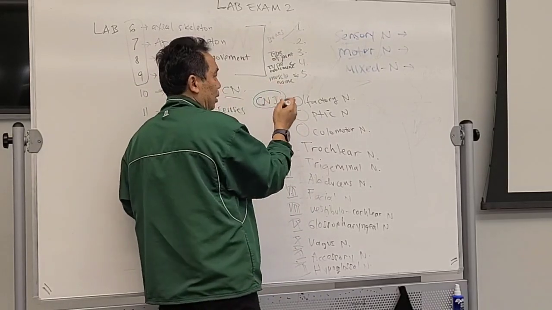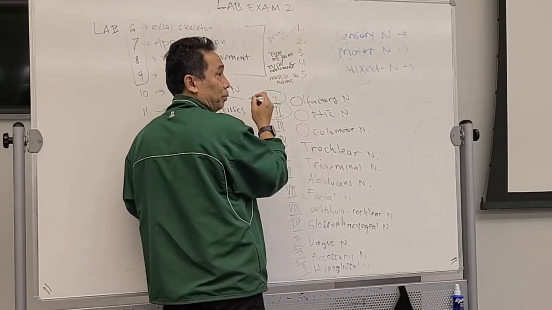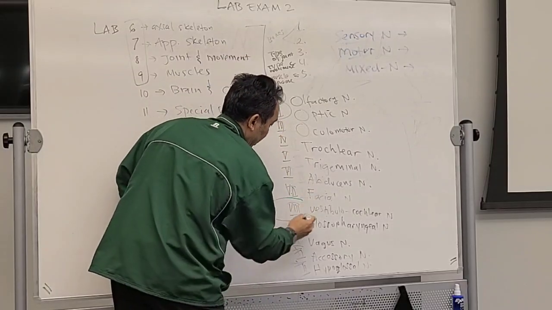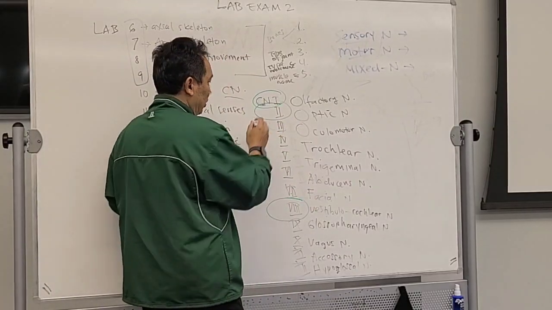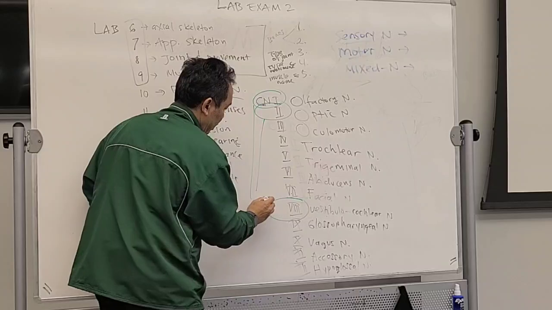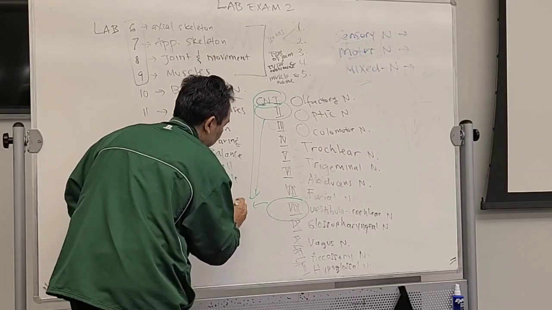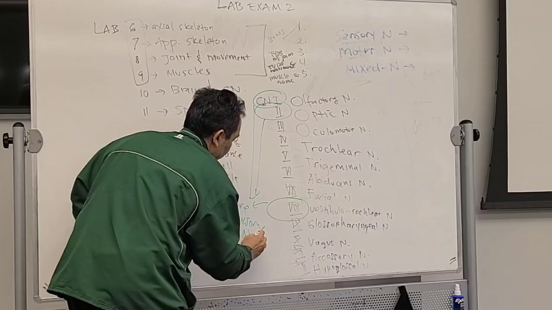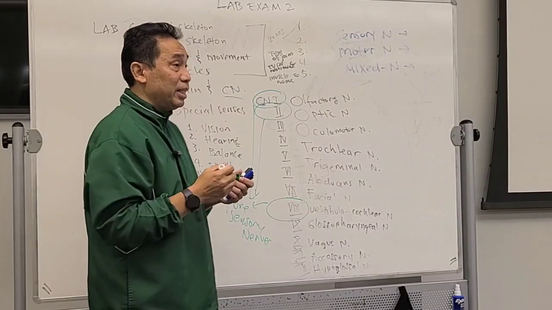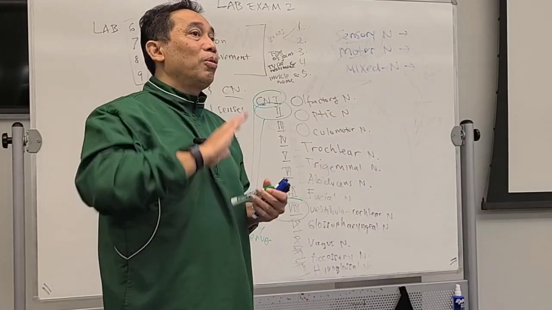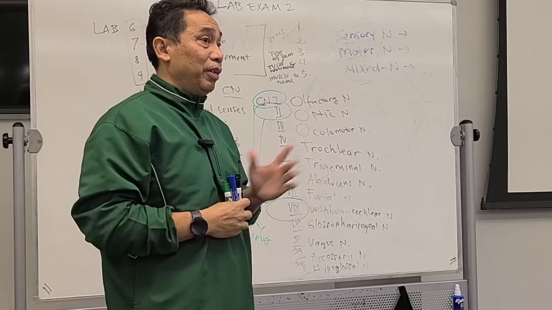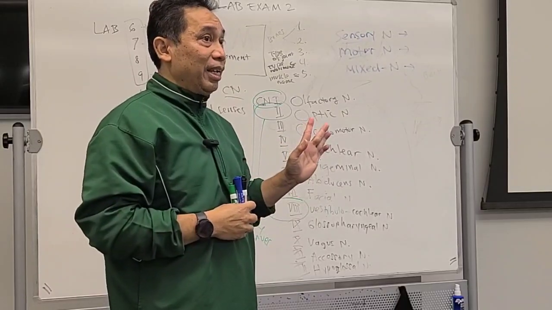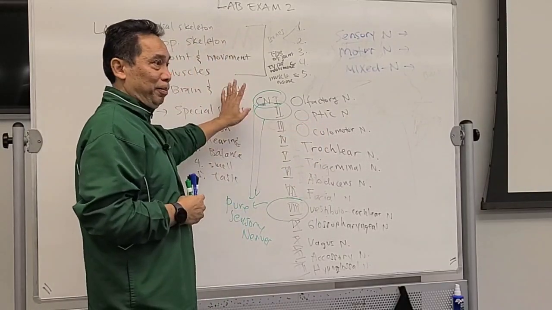Number 1, number 2, and number 8. So all these 3 are called the pure sensory nerves. They only carry sensation, no orders. You follow this? Okay, so just remember these 3 first.